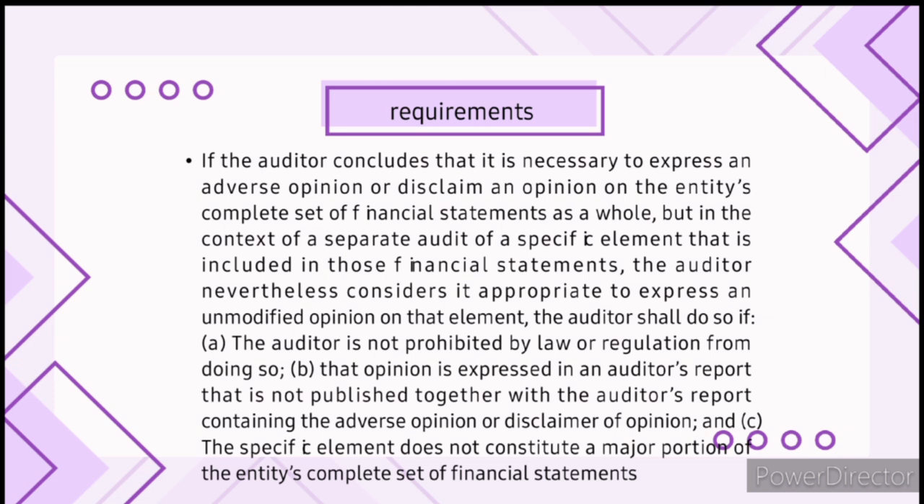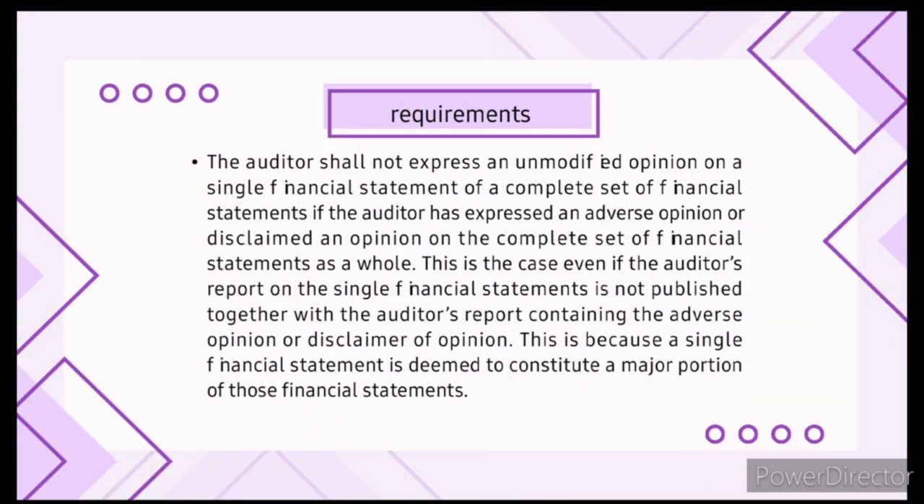So, the last slide says the auditor shall not express an unmodified opinion on a single financial statement of a complete set of financial statements if the auditor has expressed an adverse opinion or disclaimed an opinion on the complete set of financial statements as a whole. This is the case even if the auditor's report on the single financial statement is not published together with the auditor's report containing the adverse opinion or disclaimer of opinion. This is because a single financial statement is deemed to constitute a major portion of those financial statements.